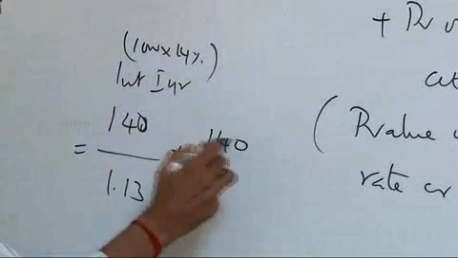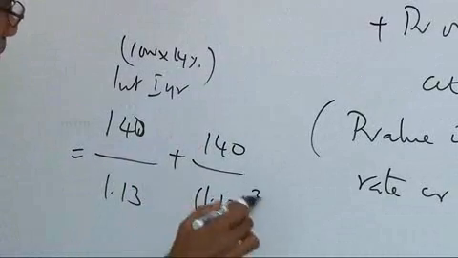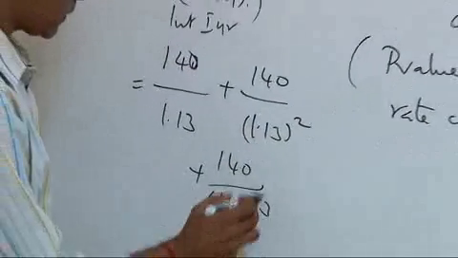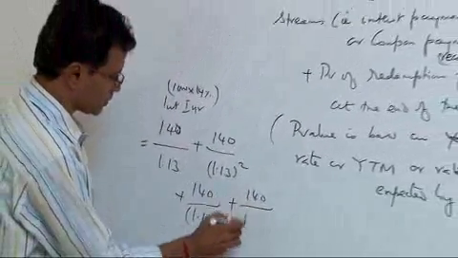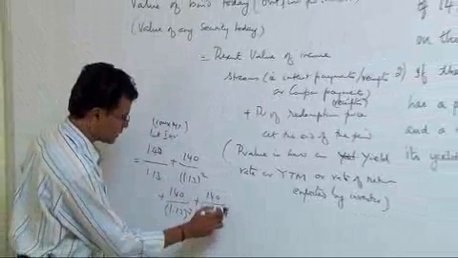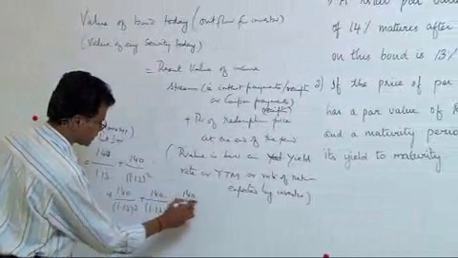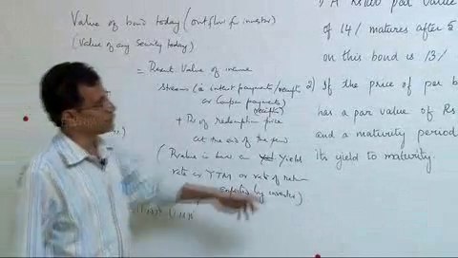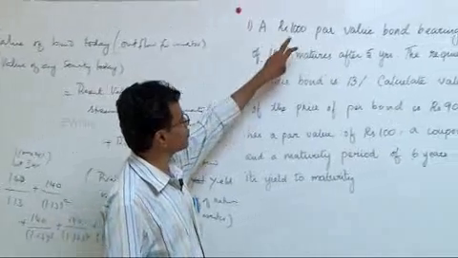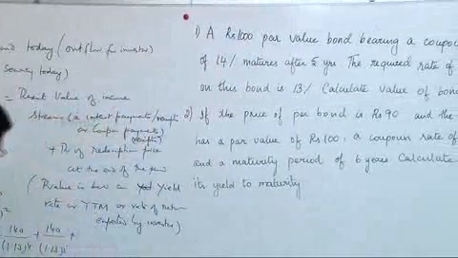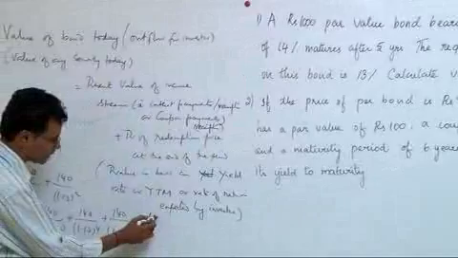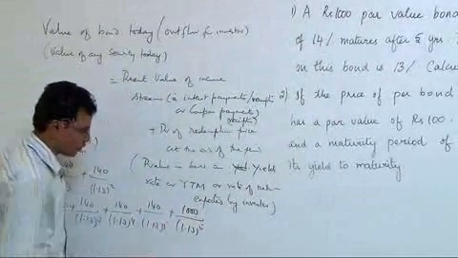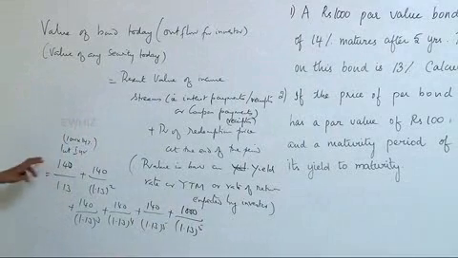The second interest receipt is again discounted for 2 years. The third interest receipt is discounted for 3 years. The fourth interest receipt is discounted for 4 years. The fifth interest receipt is discounted for 5 years. And at the end of the fifth year, they have not given anything. It is presumed that you will collect the par value of 1000. Redemption price is taken to be 1000. And that is your income stream or inflow at the end of the fifth year.